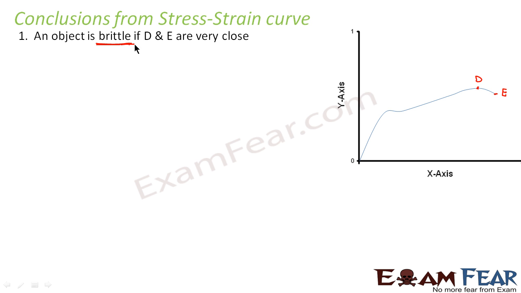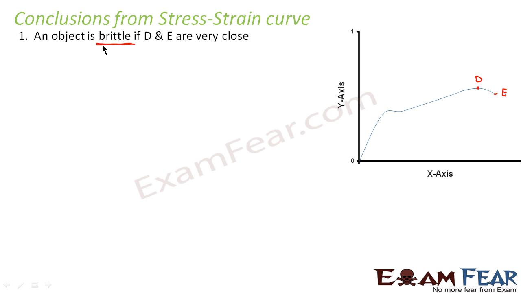What do you mean by brittle? Brittle means an object which breaks down. For example, let us say glass. Glass is a brittle material. Let us suppose you have a bottle made of glass in one hand, and on the other hand you have a plastic bottle. You drop both of them from the same height, or you drop both of them suddenly. What happens? The glass bottle breaks down, whereas the plastic doesn't break. Why? That is because the glass is a brittle substance. That is a substance which easily breaks down.